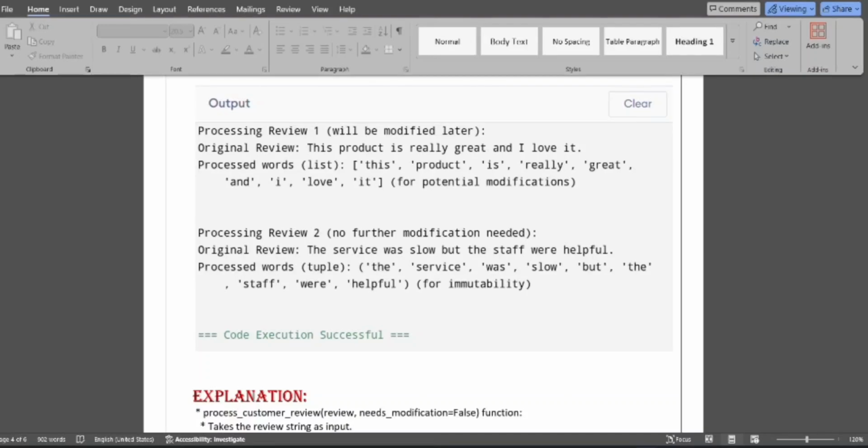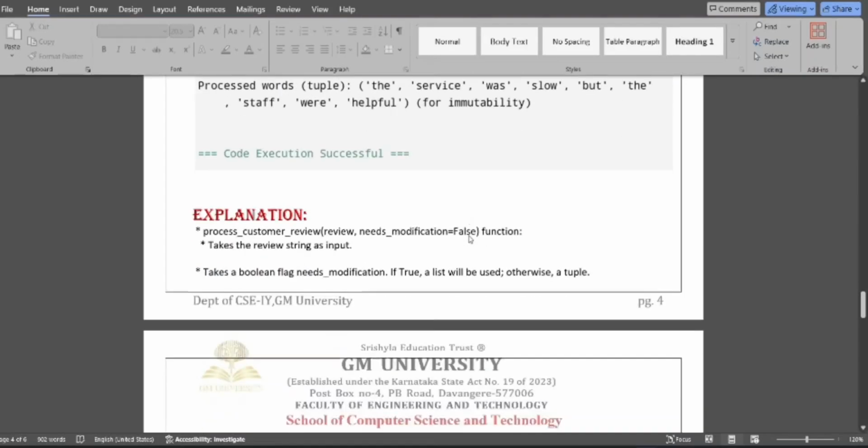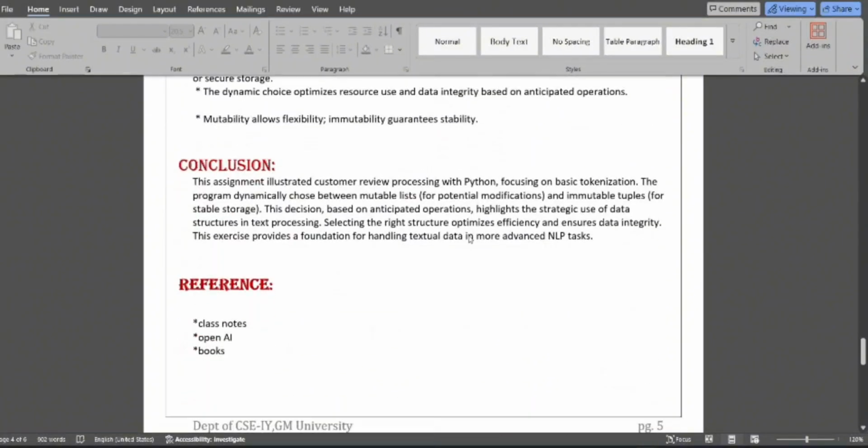The decision based on anticipated operations highlighted the strategic use of data structures in text processing: select the right structure, optimize efficiency, and ensure data integrity. The exercise provides a foundation for handling textual data in more advanced NLP tasks.